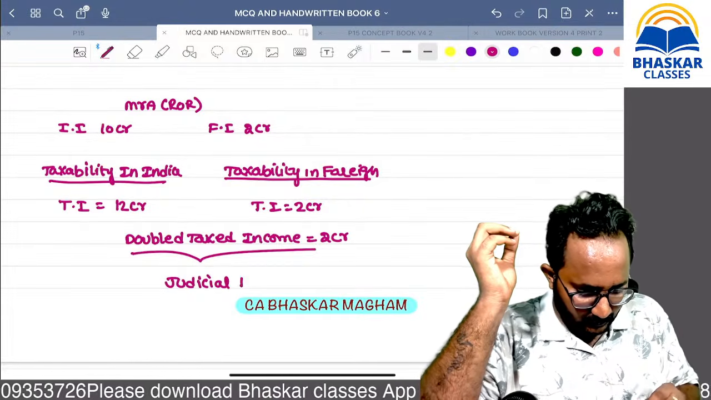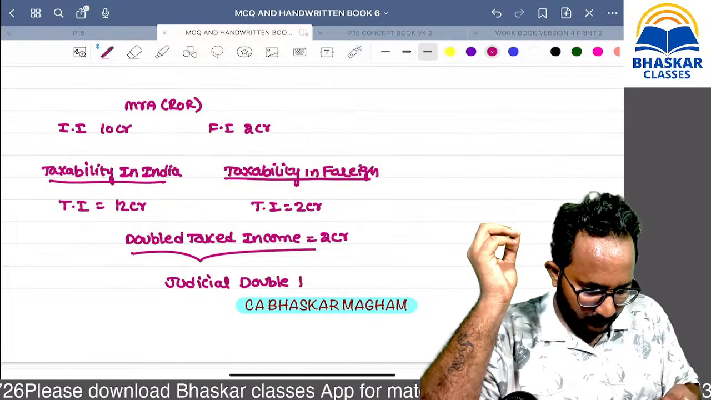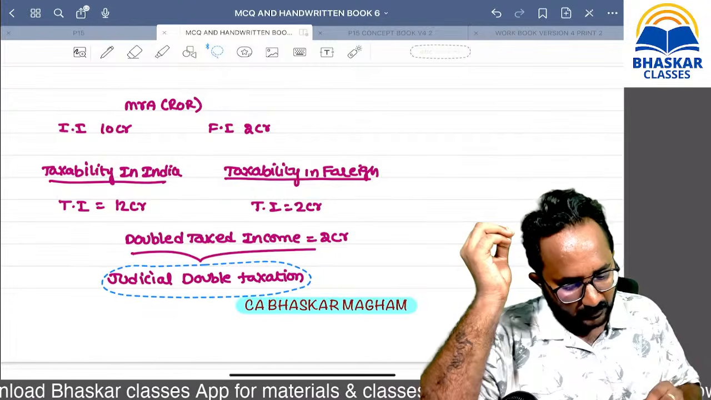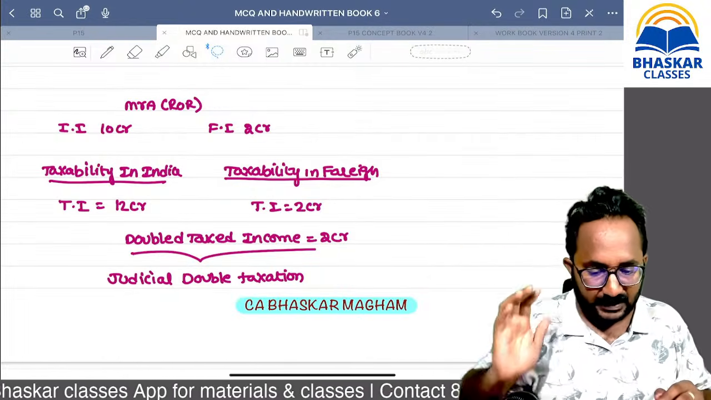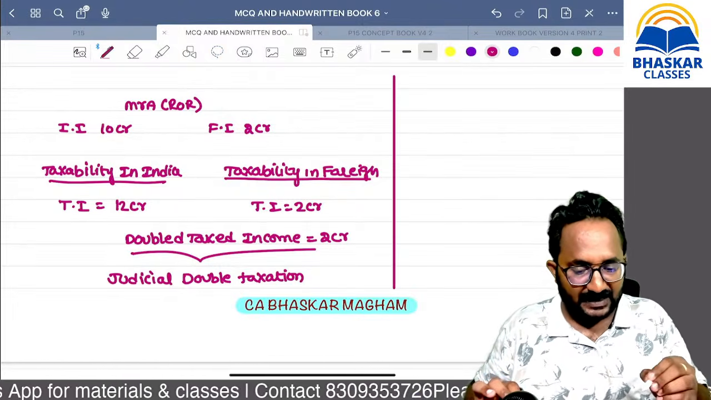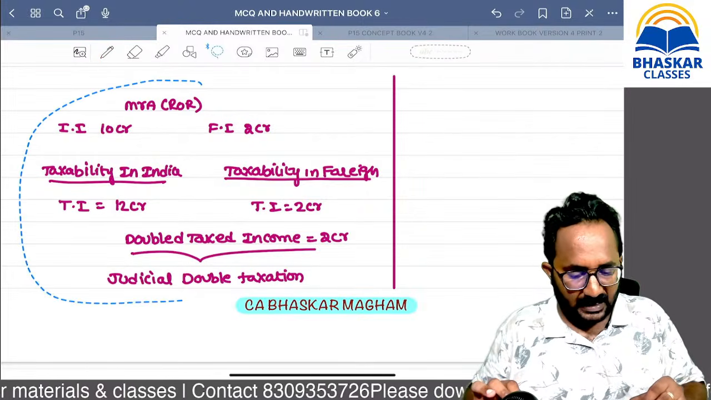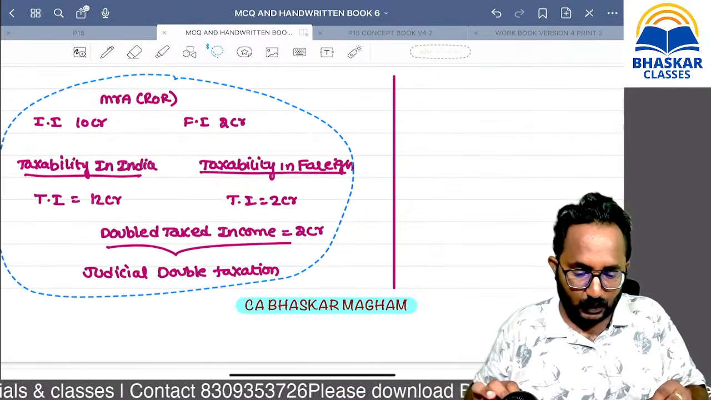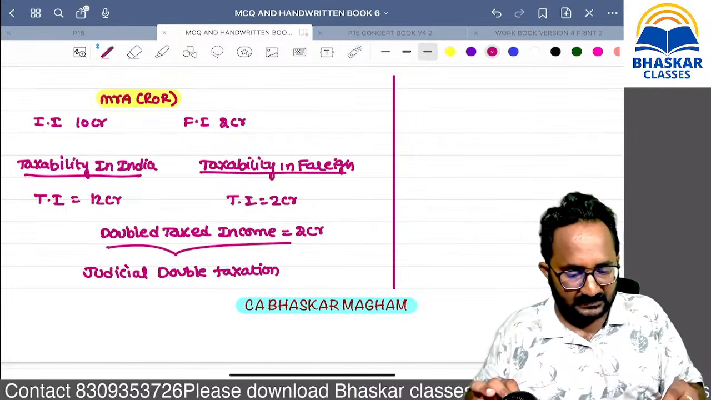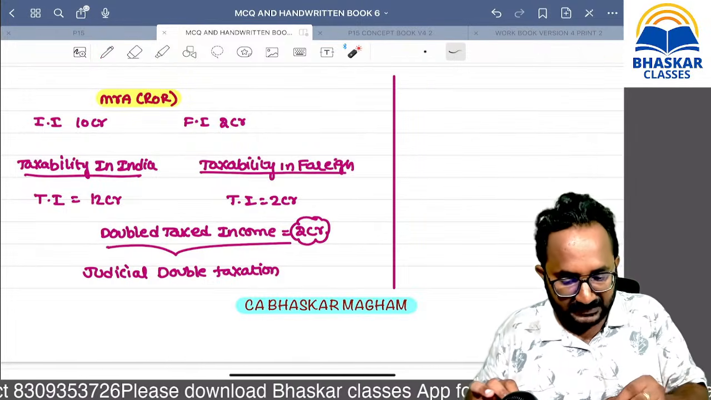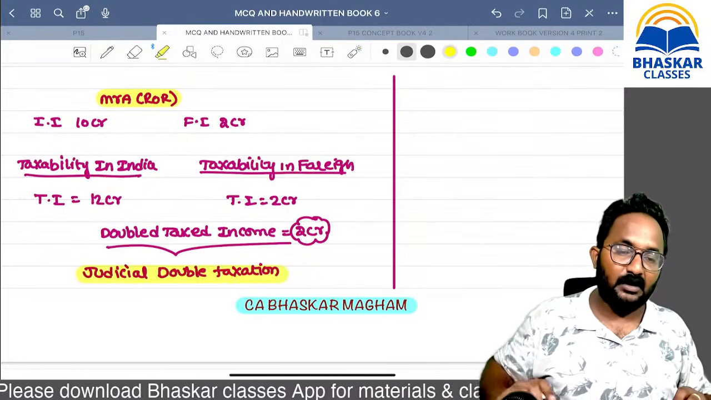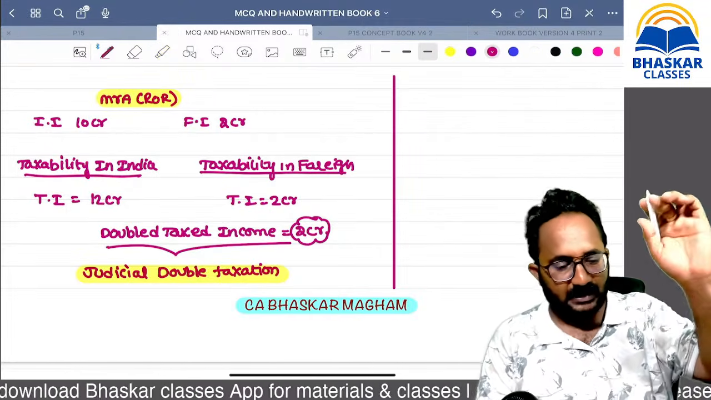So this double taxation is called judicial double taxation. Now I am giving the name. Why can we call it judicial double taxation? One income is taxed in the hands of the same person in two different countries. So the double taxed income is 2 crores: once in India, another time in the foreign country. That's why this type of taxation is called judicial double taxation.